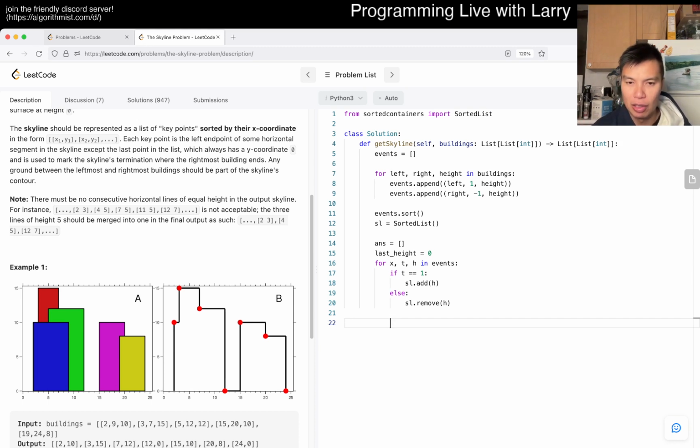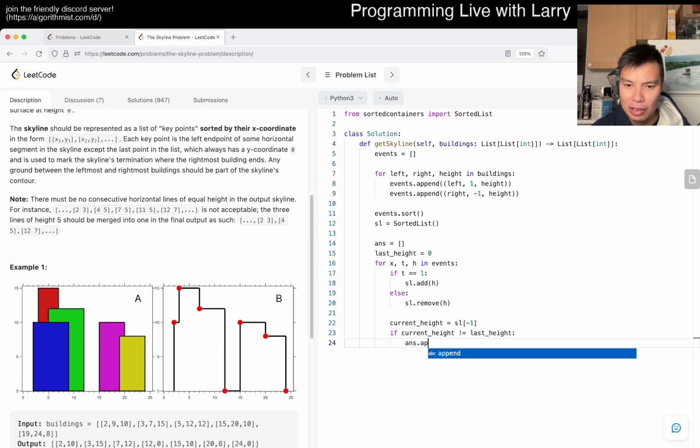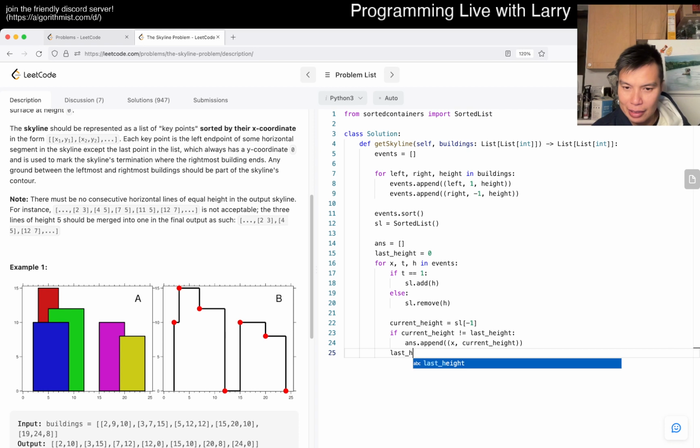So the current height is equal to SL of -1, and if current height is not equal to last height, then we just changed the height at this point. So we append the x and the current height, and then last height is equal to current height.